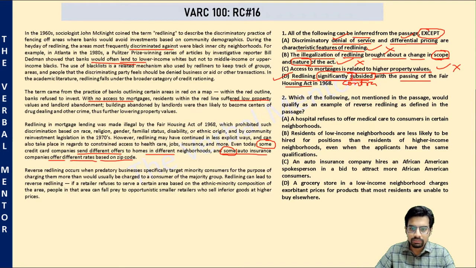Which of the following not mentioned in the passage would qualify as an example of a reverse redlining as defined by the passage? Please understand, reverse redlining means if a retailer refuses to serve a certain area, another retailer, an opportunistic retailer, would identify such an area and start offering his services at a higher price, exorbitant price. So this is what reverse redlining is.